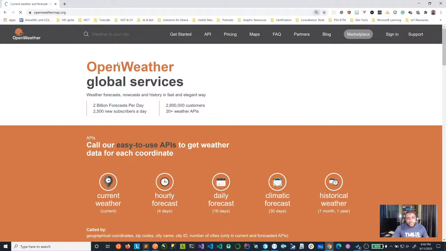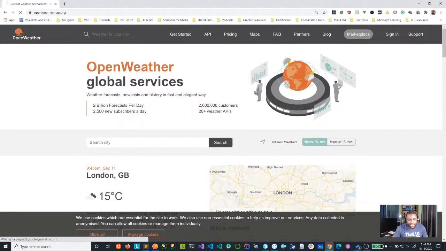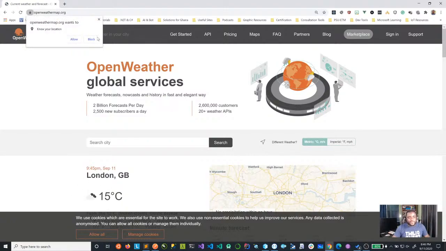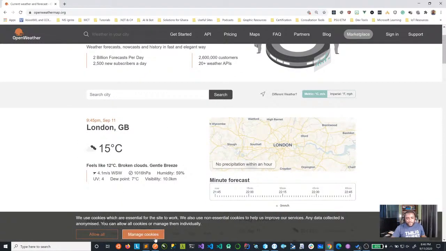So we're going to use the Open Weather service. The Open Weather API is what we're going to use. So you can see that there's some information coming in, 15 degrees, and there's some very beautiful images. I'll show you how to render all these things in a subsequent episode. So make sure that you subscribe, you're logged on, so when we start streaming, you can see this. So this is the API we're going to be using.